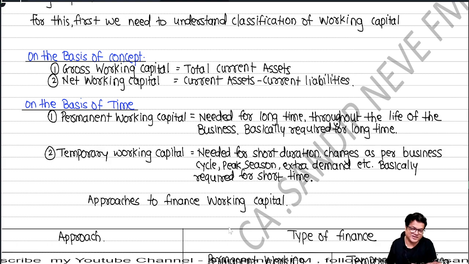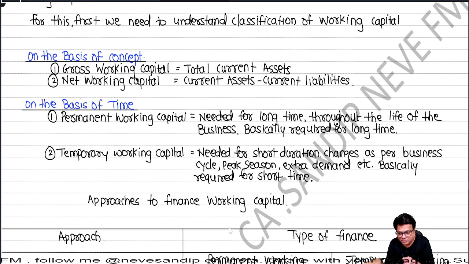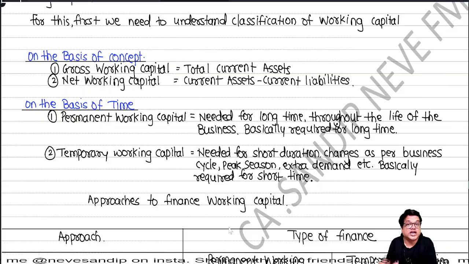And you have to buy that in anticipation. For those hearing for the first time, I'm just quickly summarizing: buying a shop is a fixed asset, buying furniture is also a fixed asset. But inside that shop, in that fridge, you keep ice cream in anticipation of people who will buy from you. And you have to always keep that stock. Sir, what if it gets sold? Replenish. So that is what permanent working capital is.